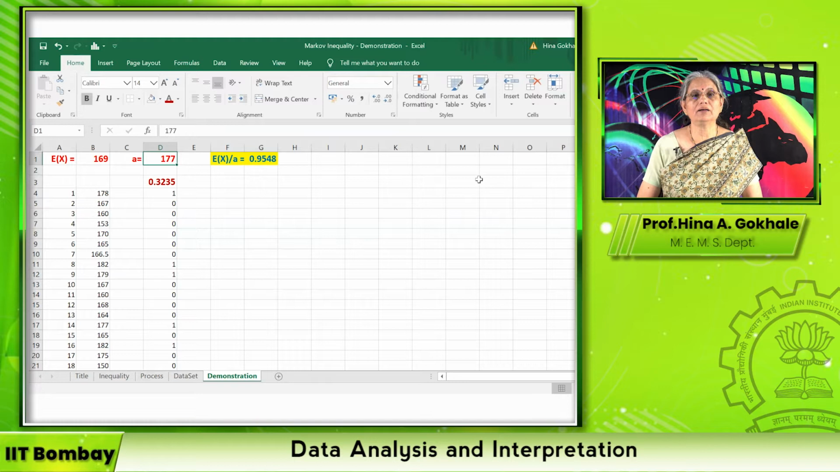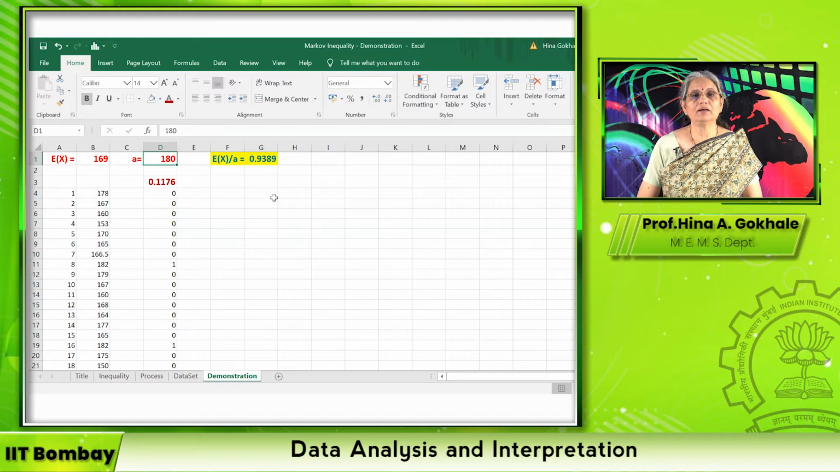Okay. Suppose I make this 180. The bound is further smaller. This value is also made smaller. If you make this value larger than the expected value, then the ratio is going to be more than 1. So it is going to be meaningless.